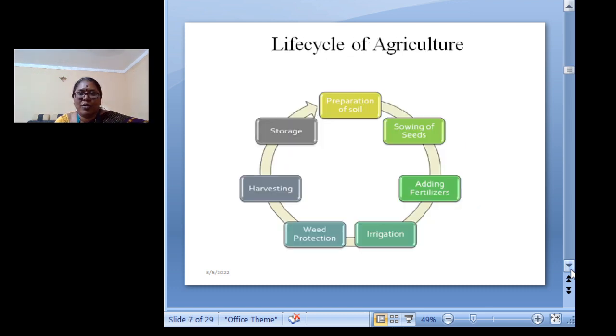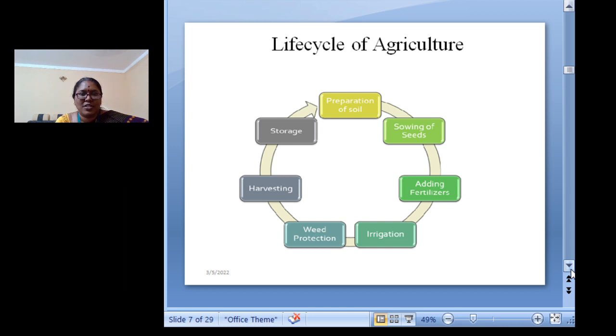Now, what is the life cycle of agriculture? First is preparation of soil. Second is sowing of seeds. Then we add fertilizers, irrigation is done, then weed protection, harvesting and storage.